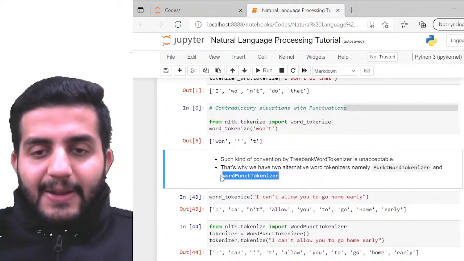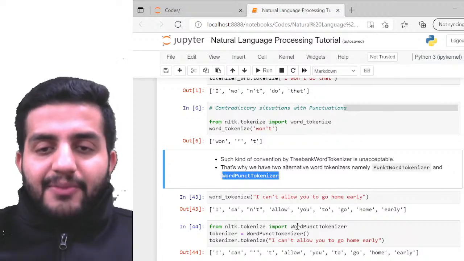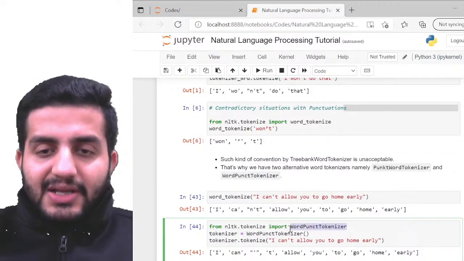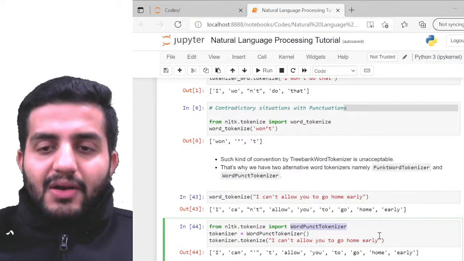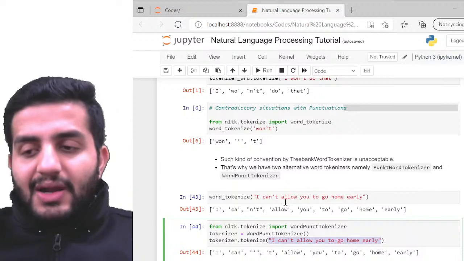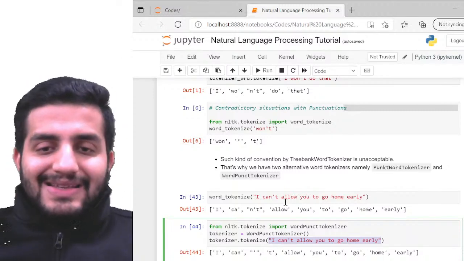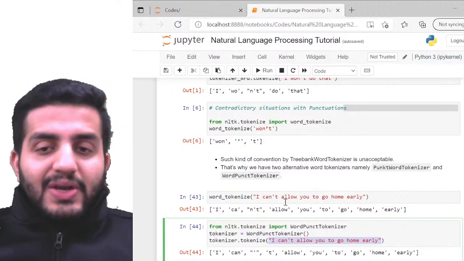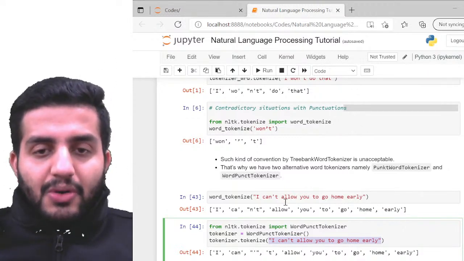I have imported the WordPunctTokenizer here, and now I'm going to call this sentence again. Instead of the TreeBankWordTokenizer or word tokenize, I'm now calling the word punctuation tokenizer, another functionality available within my module.